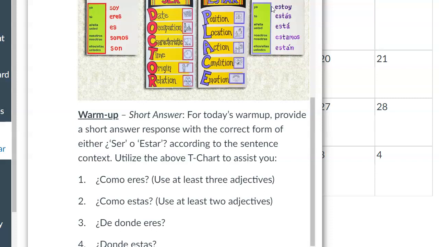All right, so answer those questions 1 through 4. ¿Cómo eres? What are you like as a person? Your characteristics. ¿Cómo estás? How are you feeling today? Your emotion. ¿De dónde eres? Your origin, or where it is you're from. And then ¿Dónde estás? Your current location.